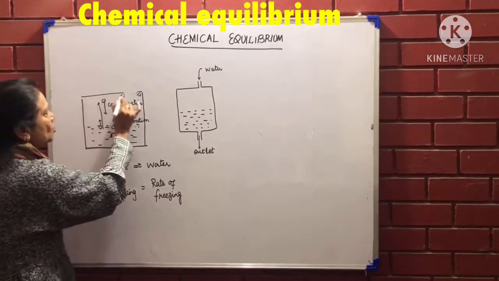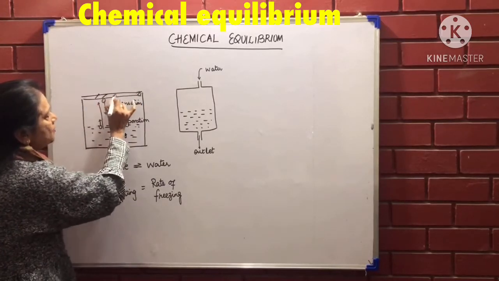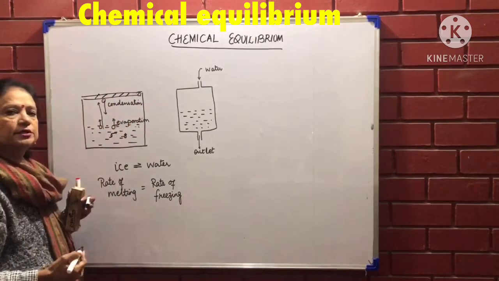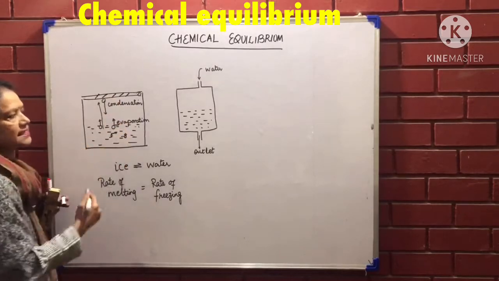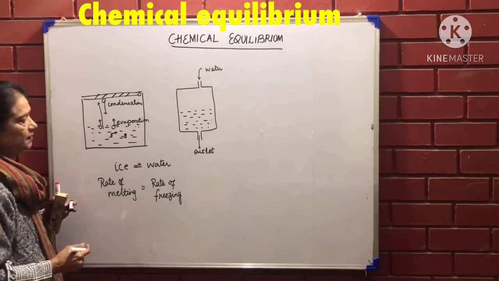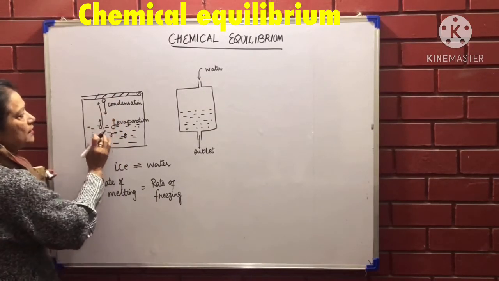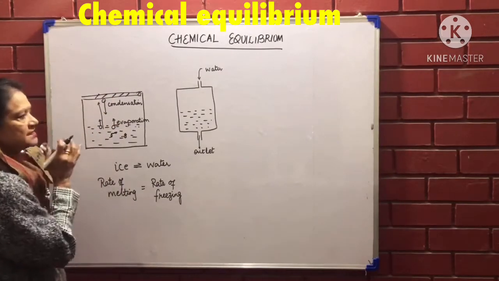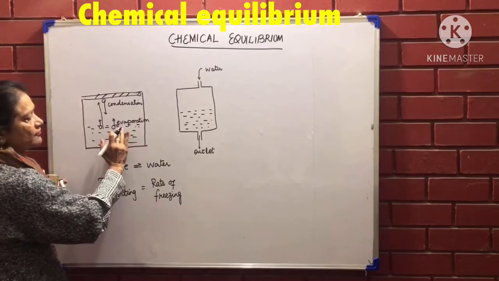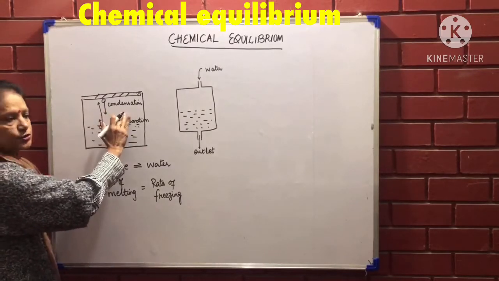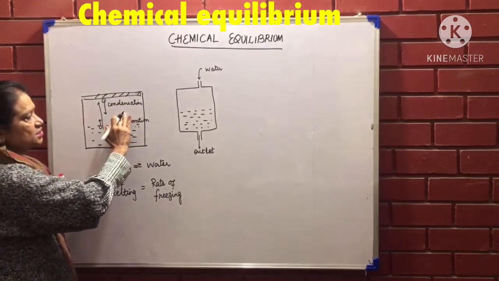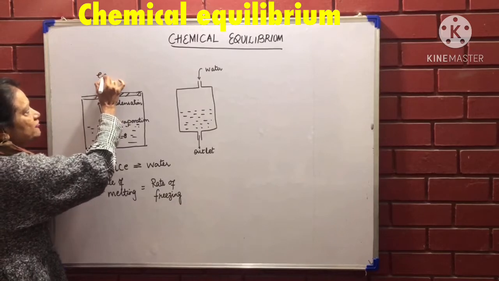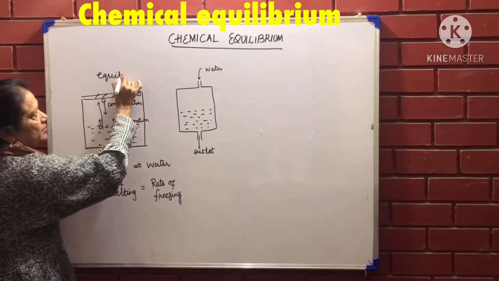But if I close this container from the top, we will see that the same molecules start condensing back into the liquid. So if they are evaporating and condensing at the same time, a stage will come when the rate of evaporation will become equal to the rate of condensation, and that position will be known as equilibrium.